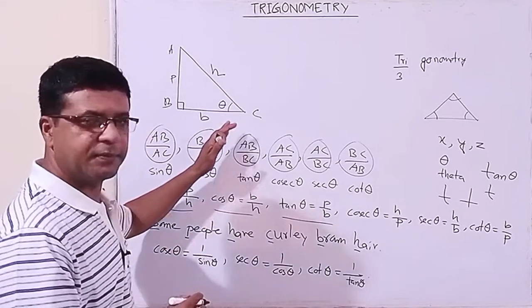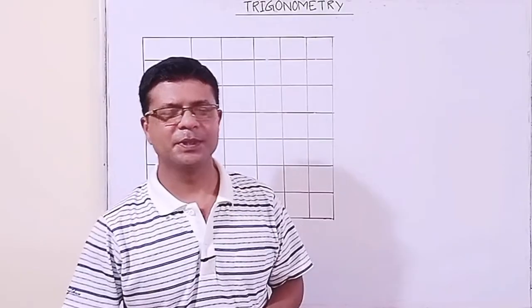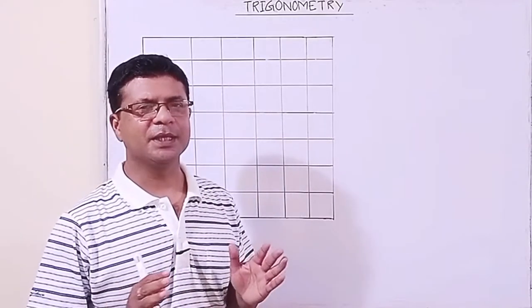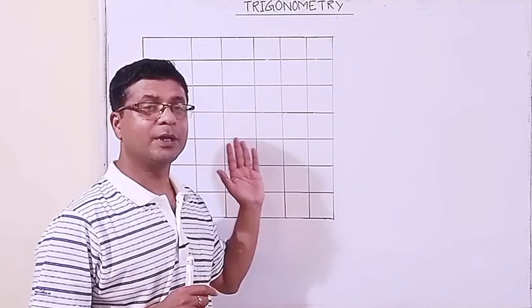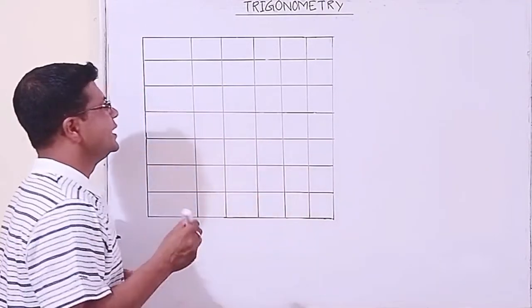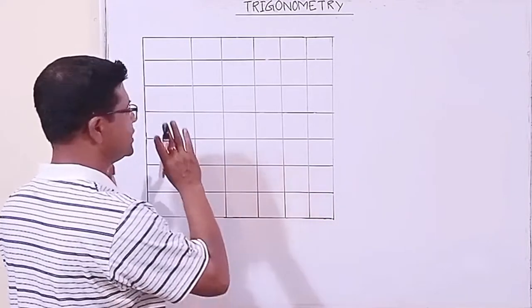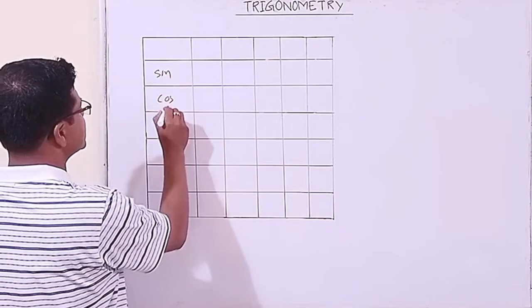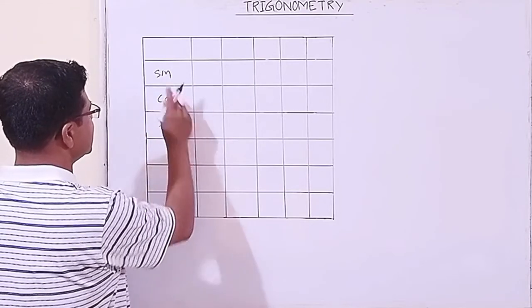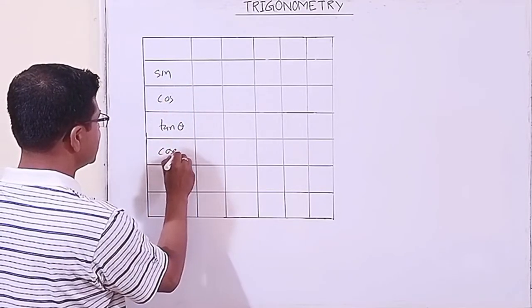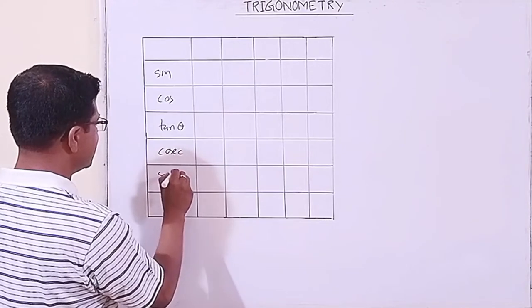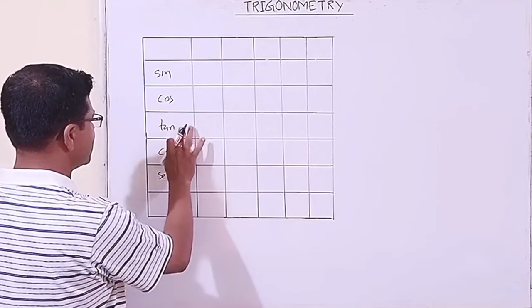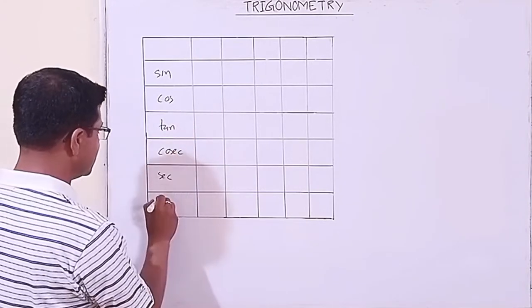Okay, now let us wrap this. Now my beloved students, let us move to the second part of it. In general mathematics, you will get the proof of it. Here there are six trigonometric ratios. What are they? Sine, cos, tan, its reciprocal is cosec, its reciprocal is sec, its reciprocal is cot.